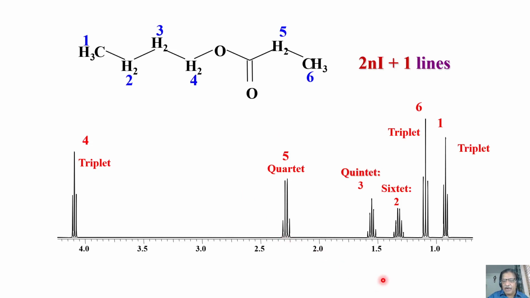We could interpret, and of course we interpreted the sextet, quintet and triplet based on the coupled neighbor for each group. For example, for this CH3, the only coupled neighbor is the CH2 protons. If you don't assume there is a long range coupling, that the interaction does not extend for a longer range, then we could interpret this, because this has to be a triplet because of this. That's correct. We understood all those things. This has to be a triplet and we know what it is.